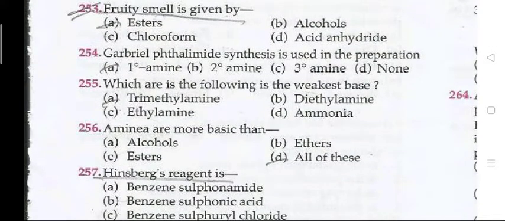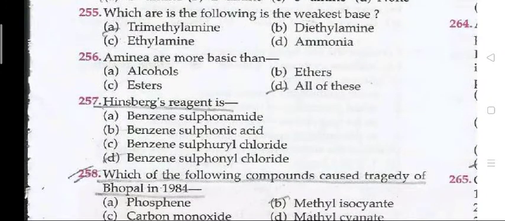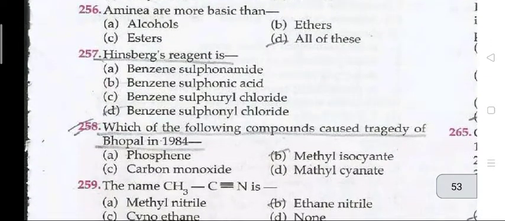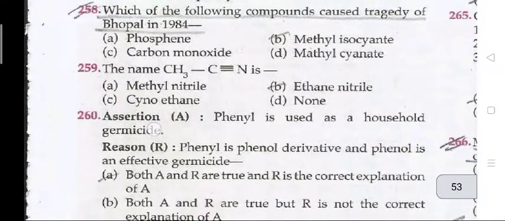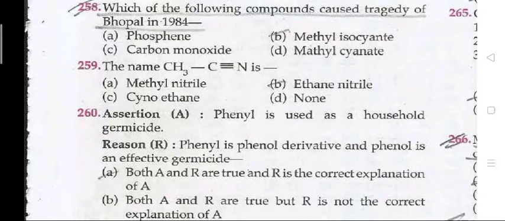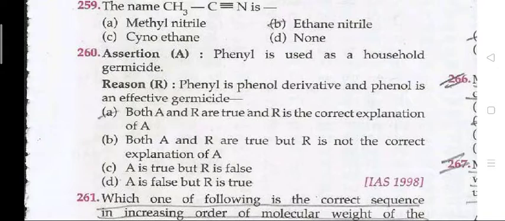Fruity smell is given by esters. 254, the Gabriel phthalimide synthesis is used in the preparation of primary amines. Which of the following is the weakest base? Trimethylamine. Ammonia is more basic than all of these, and alcohols, ethers and esters. Hinsberg's reagent is benzene sulphonyl chloride. Which of the following compounds caused the tragedy of Bhopal in 1984? Methyl isocyanate. The name of CH3C≡N is ethane nitrile.